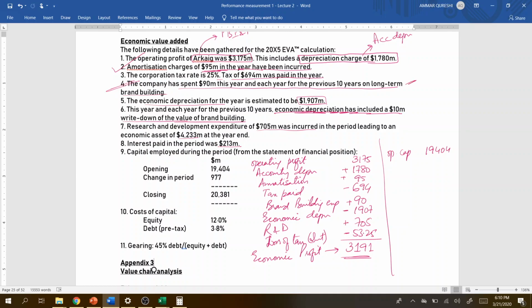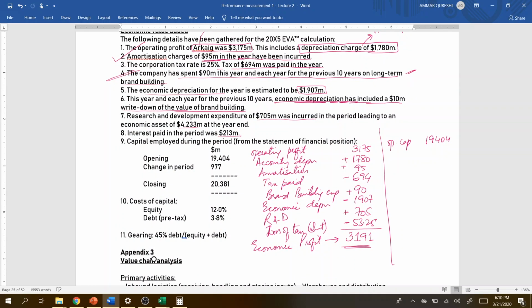Yeah, this part. We have to adjust 90 million expenditure that has been incurred this year and each of the previous 10 years. So here we have to adjust the advertisement expense that has been charged in the previous 10 years, right? And how are you going to do that? You have to do that adjustment in retained earnings, because you cannot adjust the profit and loss account for the past 10 or 12 years. So that has to be done in the retained earnings part, and retained earnings is a part of capital employed, right?